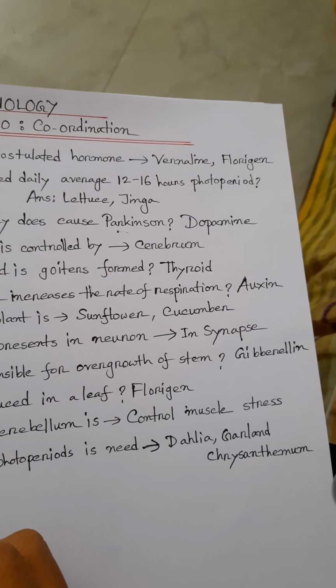Which part of the brain controls the activity of voluntary muscle? That is cerebrum. Okay, main cerebrum.